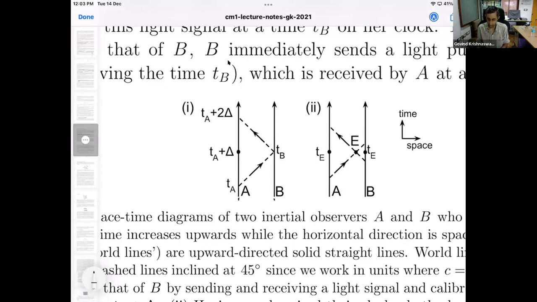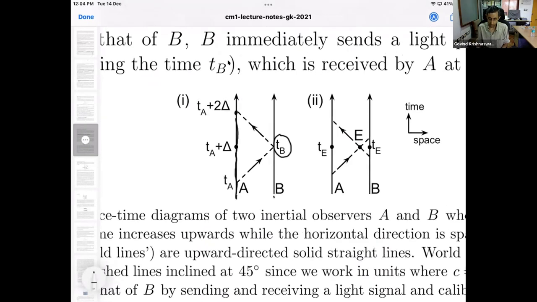Basically, A sends a light signal to B and is informed of the time at which B receives the signal, by B reflecting it back to A. So this vertical line is the world line of A. This is the frame in which A is at rest, and this is the position variable. So A doesn't move, and neither does B move relative to A. So both their world lines are upward pointing straight lines.